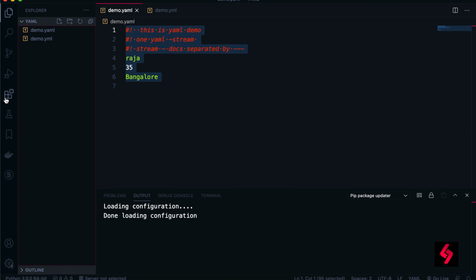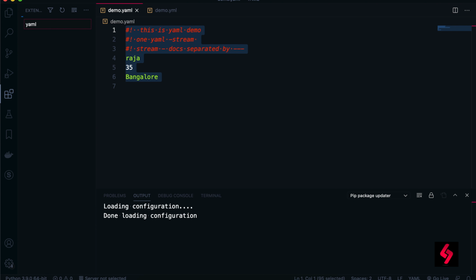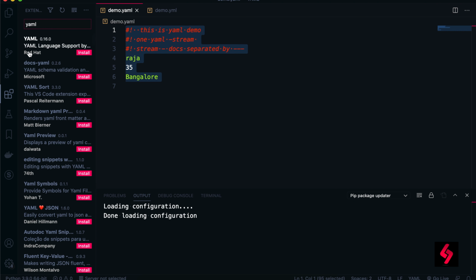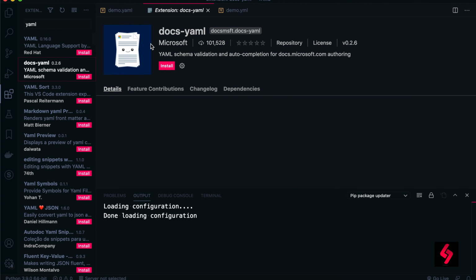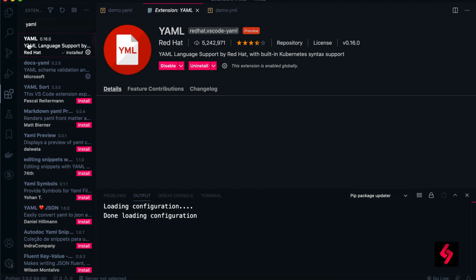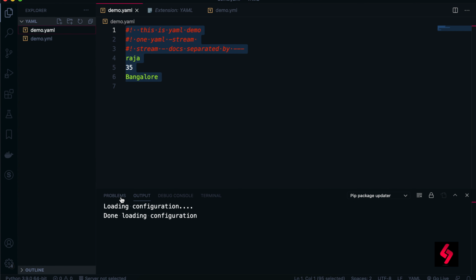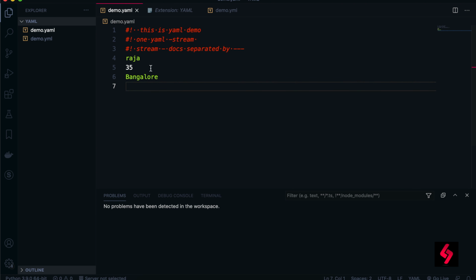When you use Visual Studio Code, you type something like YAML. So YAML validators, or whatever you type, you will get two important things here. Docs YAML, which is the validator, uses schema validation and auto completion for the docs. When you install this docs YAML extension, the YAML extension also gets installed automatically. Now I will go to this demo.yaml, and you see that there are problems here. All the problems, any errors, will be detected, and we can see them in this problems tab itself.